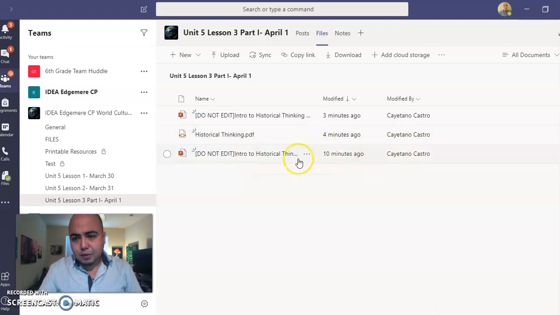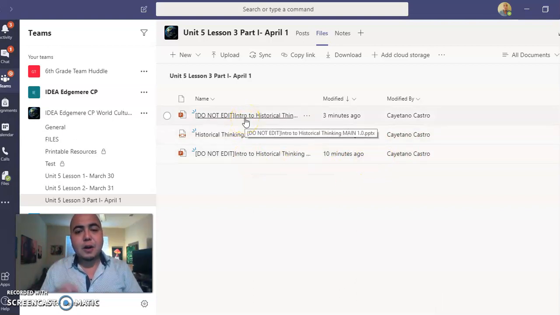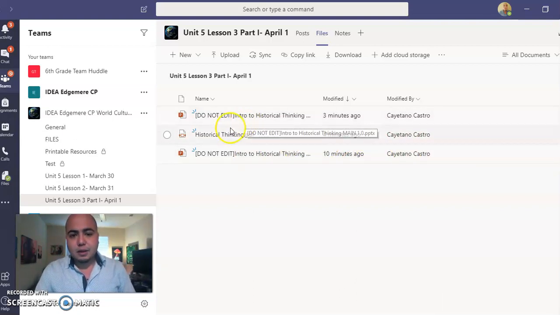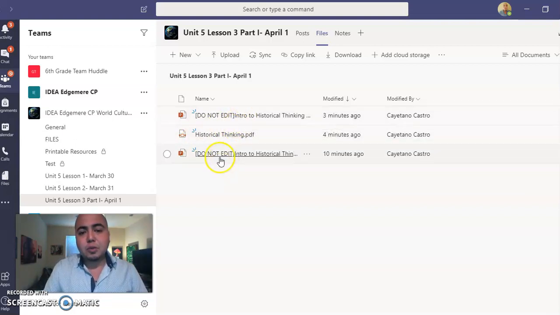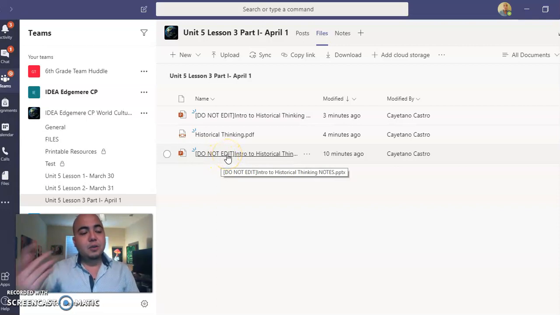And again, I'm trying to find a way to make it private or just simply a solid file where nobody can edit them, but I still can't figure that out. So don't edit them, because I have other students who want to download the files, but then your responses were inputted, and the other students can't really do any thinking because all the answers are there. So again, please don't edit them, just simply download the files.